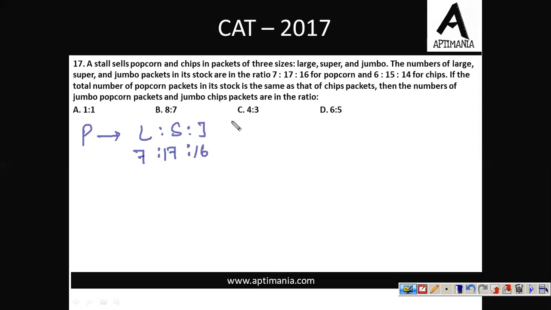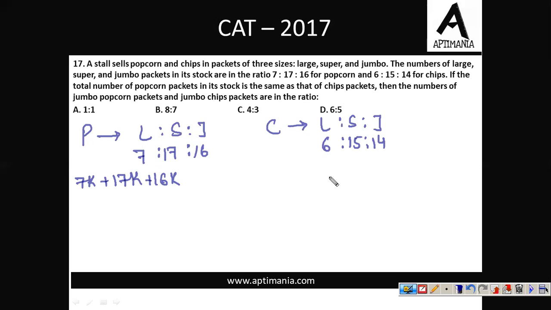And for chips, the same ratio of large, super and jumbo becomes 6, 15 and 14. So assuming it to be 7k plus 17k plus 16k, and assuming it to be 6m plus 15m plus 14m.